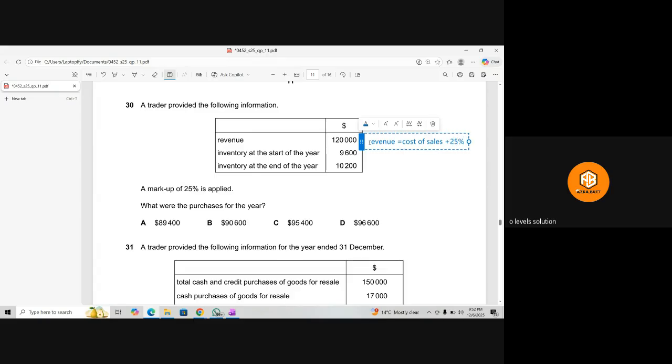What is this 25%? This 25% is basically your markup, and it means that markup means the 25% or the gross profit on cost of sales. Whatever the cost of sale is, we don't know what it is, its 25% is basically the GP.